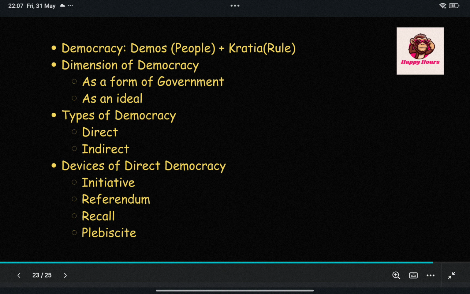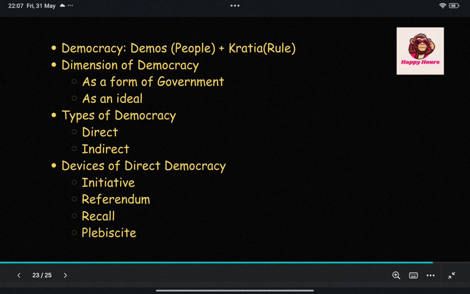There are certain devices which are used for direct democracy, and those are four. First is initiative, second is referendum, third is recall, and the fourth one is plebiscite. Now we are going to discuss all the devices. First is initiative. Initiative is a device by which people initiate the laws to be made.